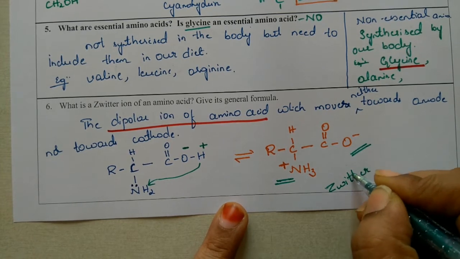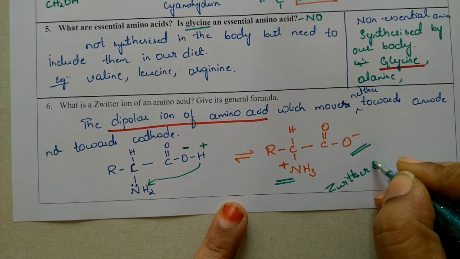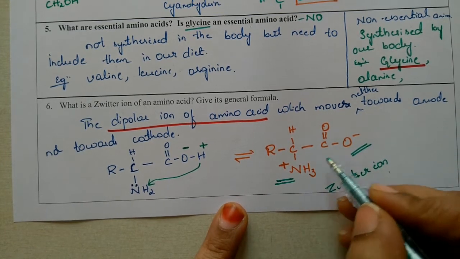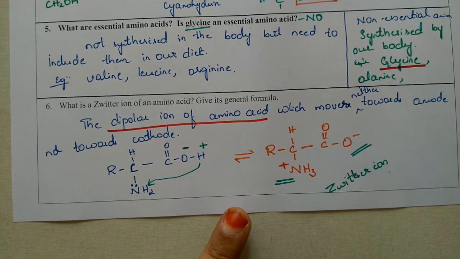So if you write this structure, this is enough. This is not required. So the Zwitter ion form is nothing but a positive and a negative charge on the same amino acid group. If it is there, then it is a Zwitter ion. Clear?